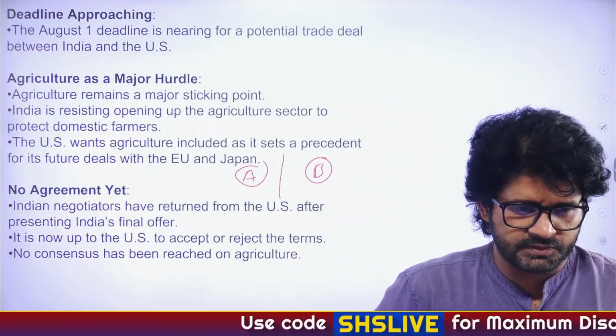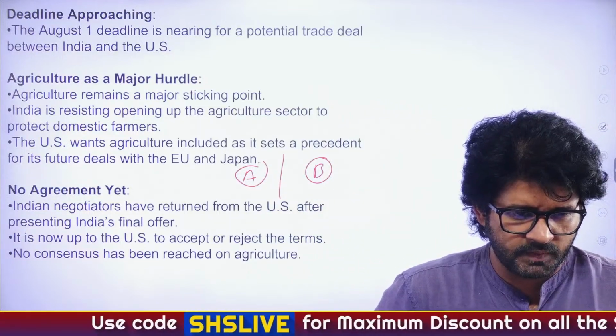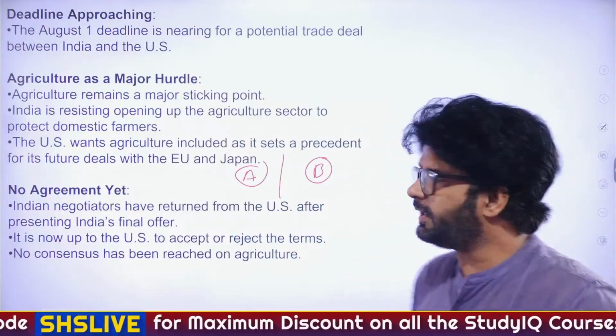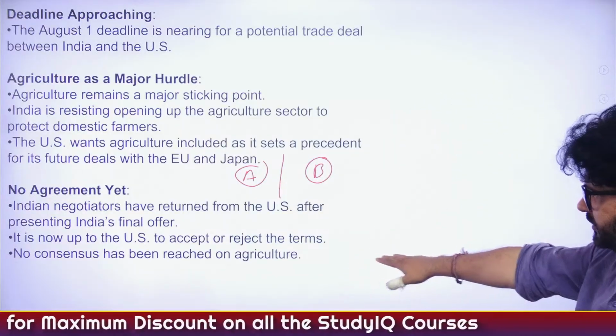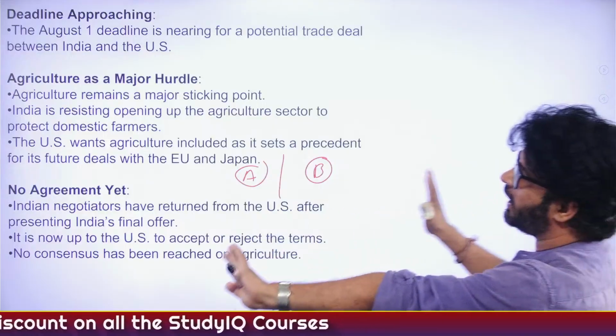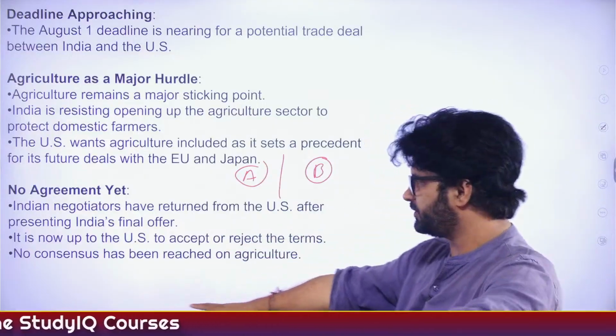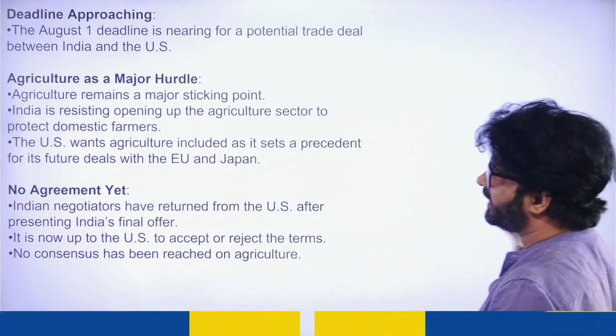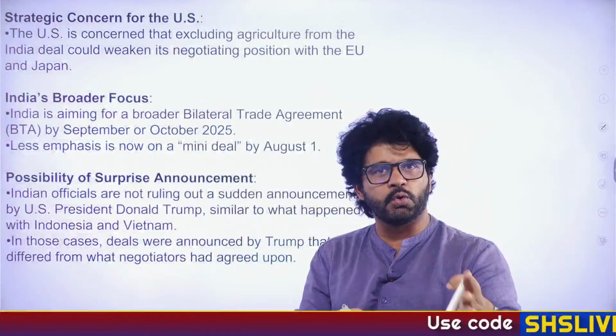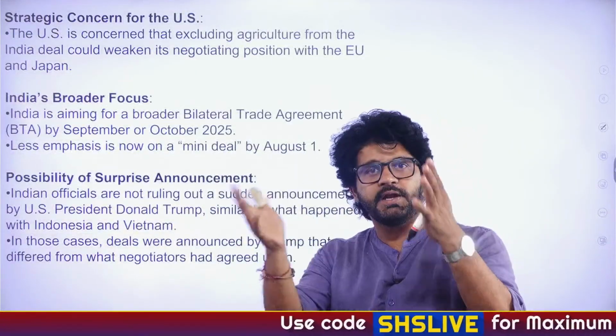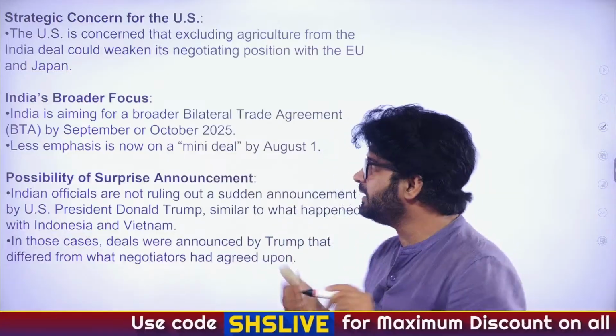Don't remember the month. It was just that you give more money to the farmers, but it looks like a low percentage of subsidy. Agreed. Cool. So now again you can see all these things. We have presented our offer. Let's see whether the US accepts or rejects it. There has been no consensus on agriculture. Agriculture has always been a bone of contention between India and the US. And not only agriculture, patent is another issue.